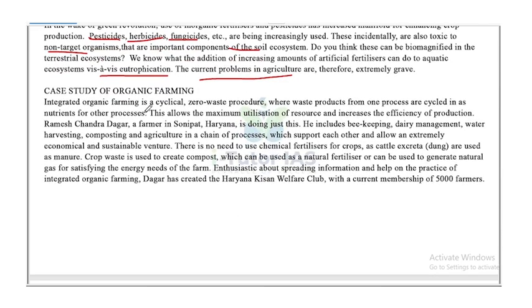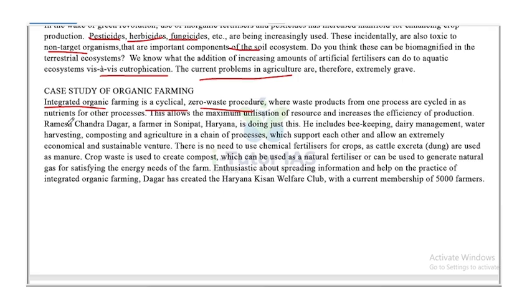Integrated organic farming is a cyclical zero waste procedure where waste products from one process are cycled in as nutrients for the other process. So what is integrated organic farming? It is a cyclic zero waste procedure where waste product from one process is cycled as a nutrient for the other process. This allows for the maximum utilization of the resources and increases the efficiency of production.